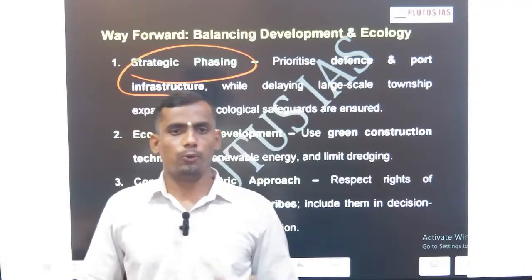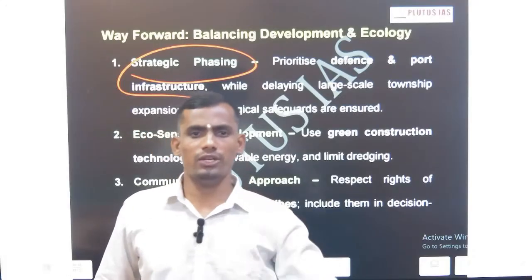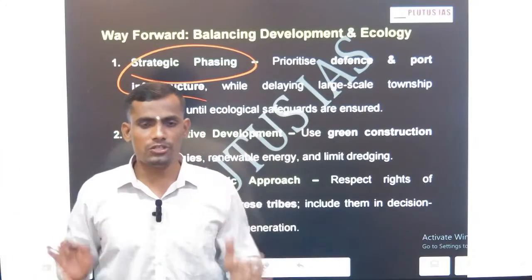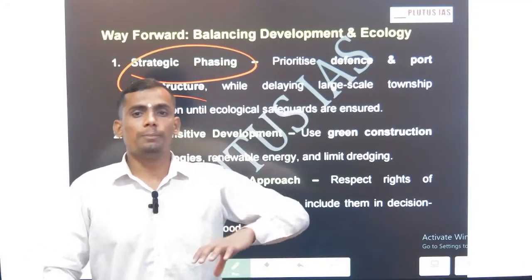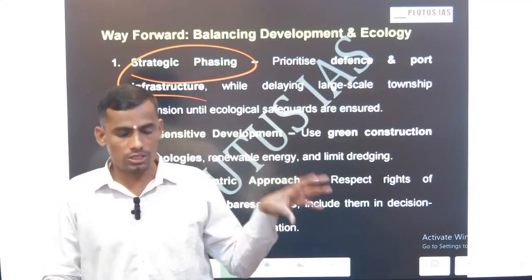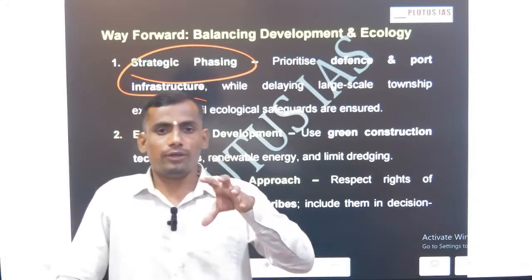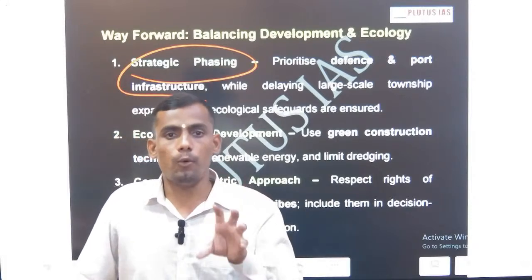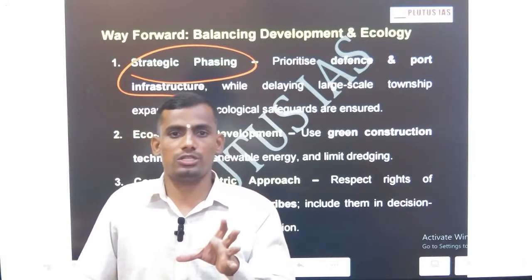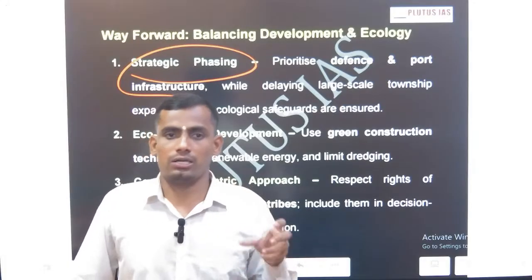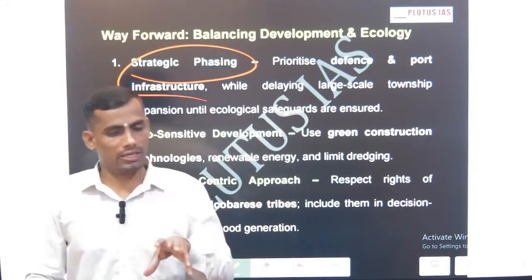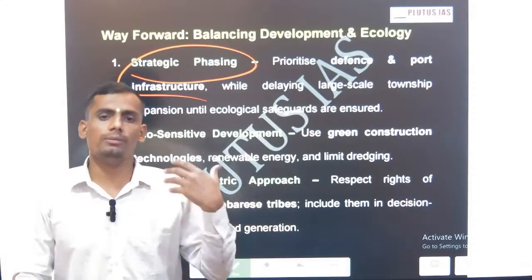Security is important, protecting the security. So focus on the security infrastructure. Don't expand in the initial phase. Don't allow common civilians. But we can develop strategic location ports and military infrastructure, because we have the integrated command center.